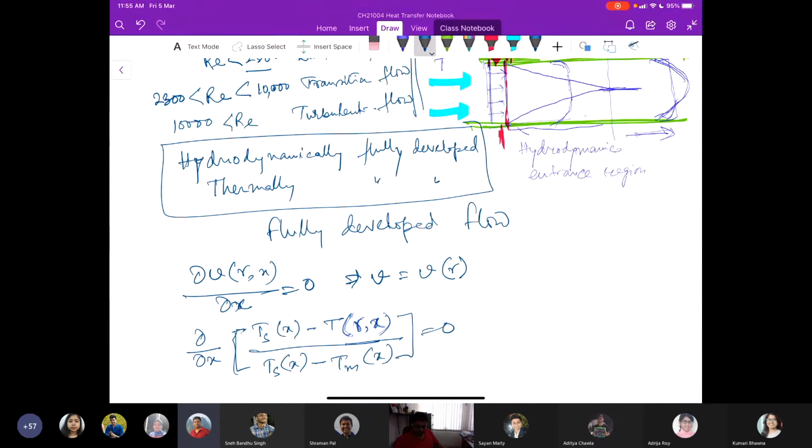Okay, and now in the thermally developed region, remember this Tm is actually changing, but this normalized parameter, or this dimensionless temperature, would remain constant.